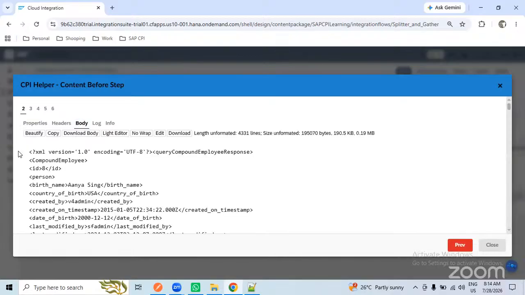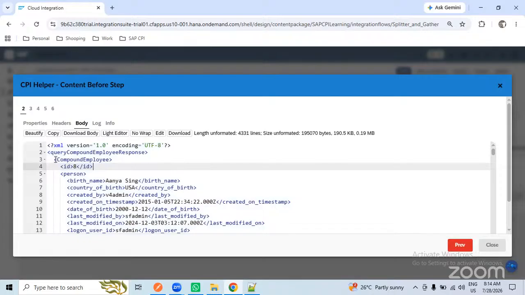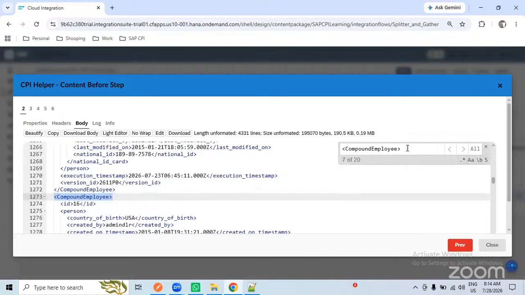So in each group, how many records will we get in this split? Each time 20, like 5 batches. Yes, it is split into 5 batches, and we asked to split 20 records in each split. So see, we got 20 employees here.